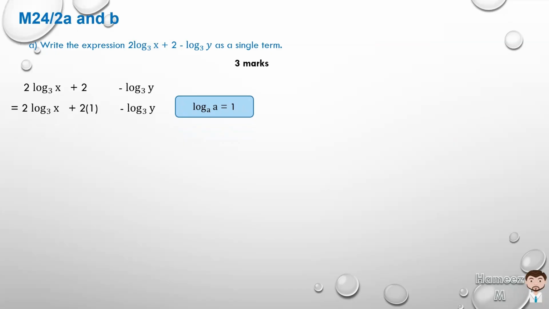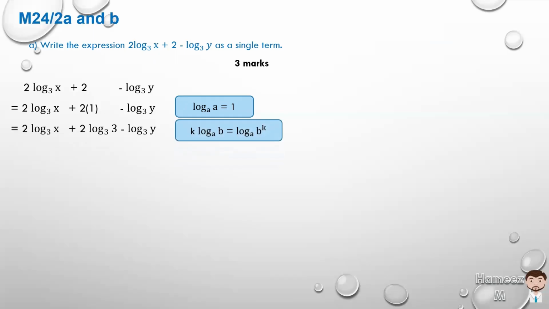Recognizing that, we can now convert it so all of this equation looks like a log to base 3. So it'll be 2 log 3 to base 3, because log 3 to base 3 is equivalent to 1. Now, when we have a logarithmic term with a coefficient in front of it, we can move that coefficient k up so it becomes the power.